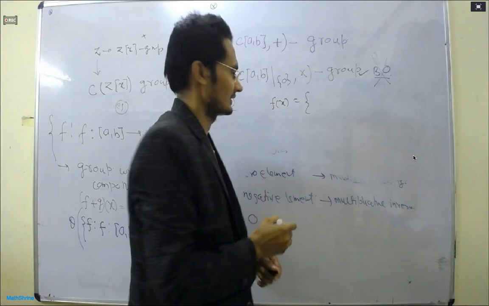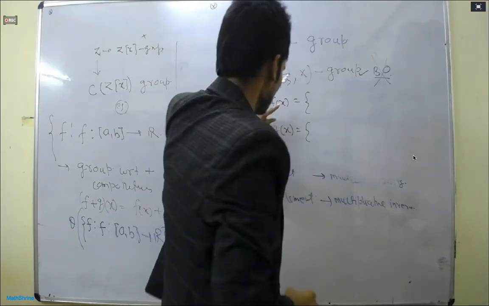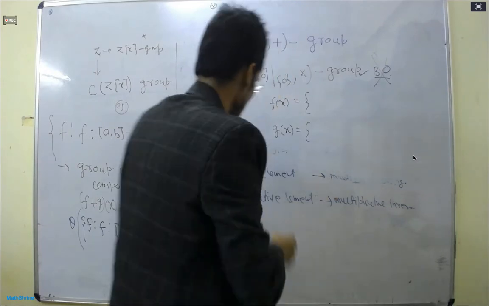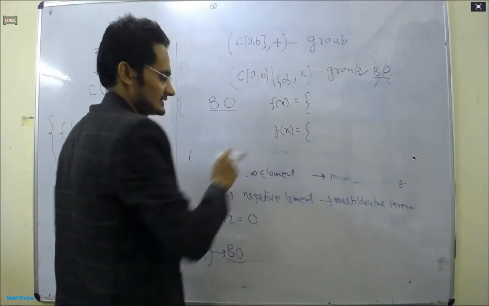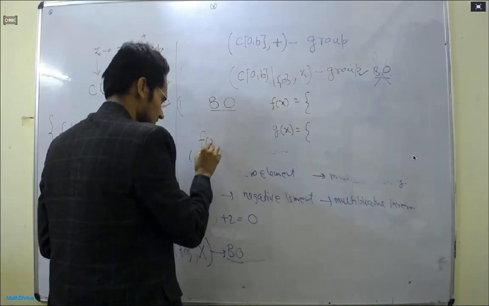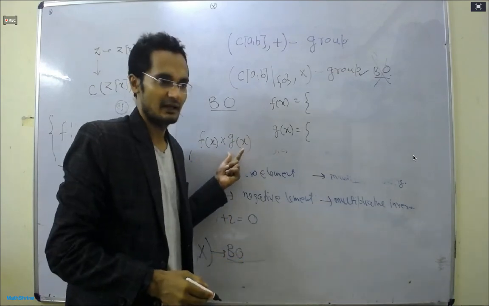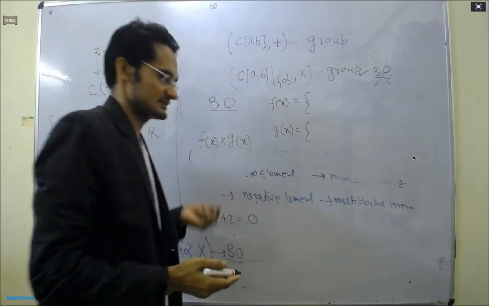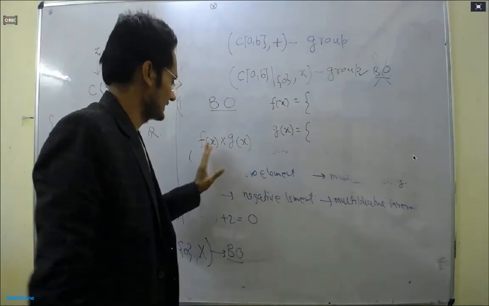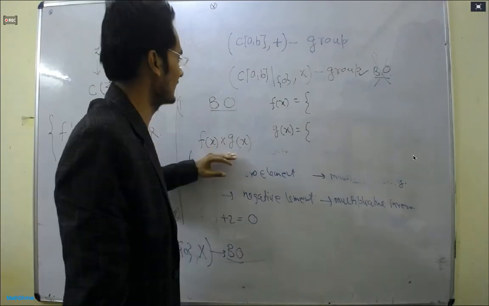So write f(x) and g(x) in such a way that f(x) is continuous, g(x) is continuous, and of course f(x) times g(x) will be continuous, because the set of continuous functions with respect to addition forms a group, and their product is again continuous. But continuity is not the only condition here, we are removing the zero.